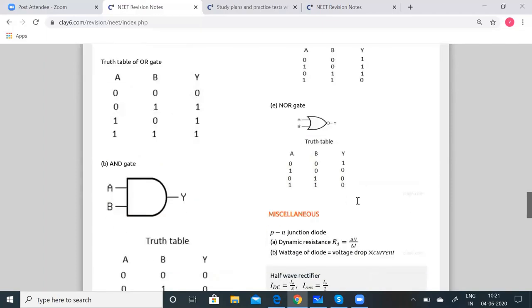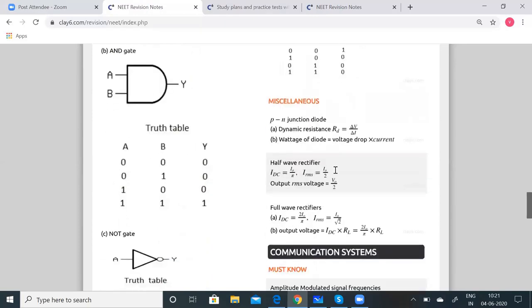And the NOR gate, finally, is obtained by connecting the output of an OR gate to the input of a NOT gate. Its output is high if neither input A nor input B is high. This is described by the Boolean expression (A + B) whole bar = Y. This is the symbol for the NOR gate, and the truth table is given here.